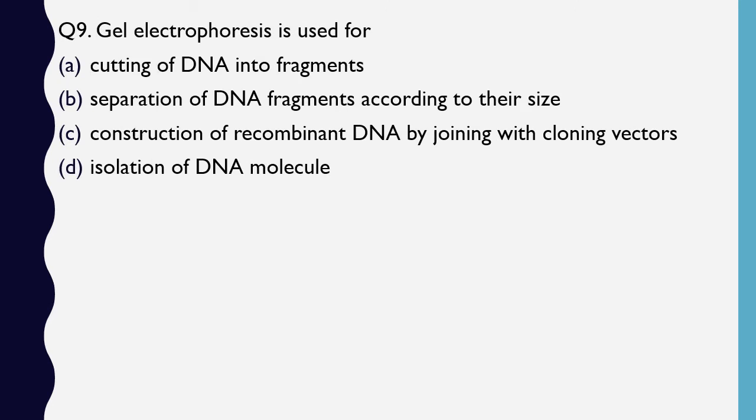Question number 9. Gel electrophoresis is used for cutting of DNA into fragments, separation of DNA fragments according to their size, construction of recombinant DNA by joining with cloning vector, isolation of DNA molecules. What is gel electrophoresis used for? Gel electrophoresis is a common technique employed in biotechnology in which a gel slab is used and samples are loaded, electricity is passed and the samples get separated according to their size. So the correct answer is option B, separation of DNA fragments according to their size, and this does not apply only to the DNA fragments. Even the protein fragments or the RNA fragments can be separated according to their size.